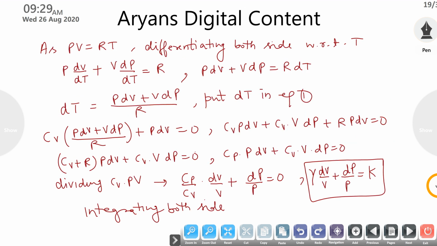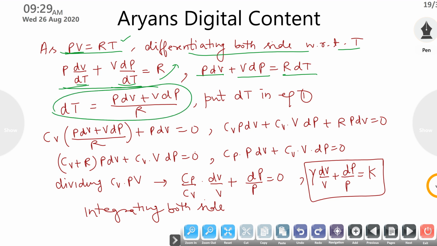Now as we know that we have PV is equal to RT. Differentiating both sides with respect to T, you will get P dV by dT plus V dP by dT. It is nothing but a simple A into B formula for differentiation. Differentiation of T is 1, so it will become this. Now I can take this dT to the other side, so it will become P dV plus V dP is equal to R dT. Now from here I will find the value of dT. So this is your dT. This can be found from this equation.